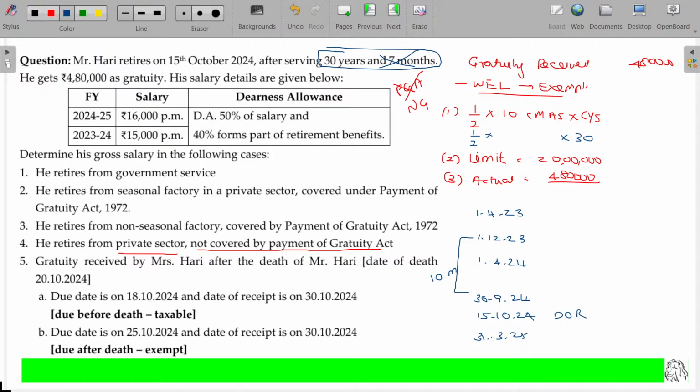Is that okay? Even though he retired on the last day of the month, that month is removed and you have to start with the previous 10 calendar months. So rather than 15th October, if it were 31st October, what about the 10 calendar months? Again, September, go back, August, July, June, you have to go back to the previous year.